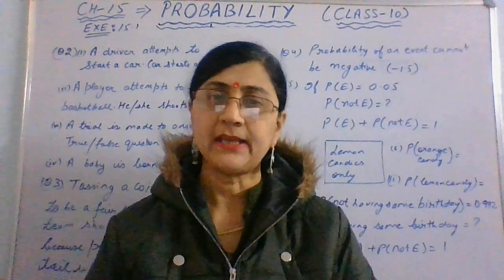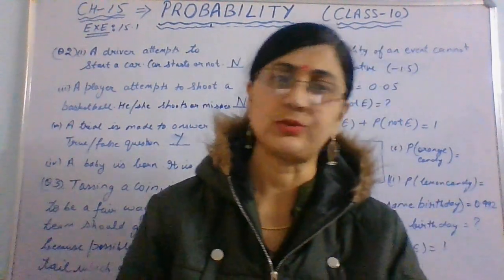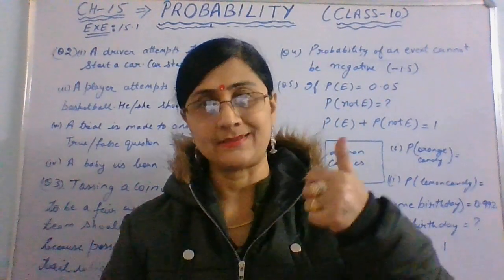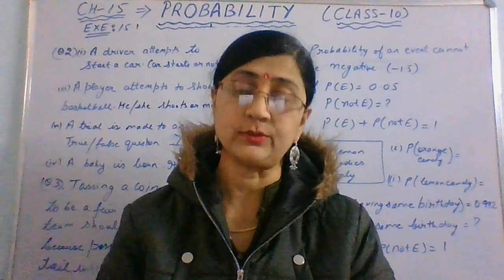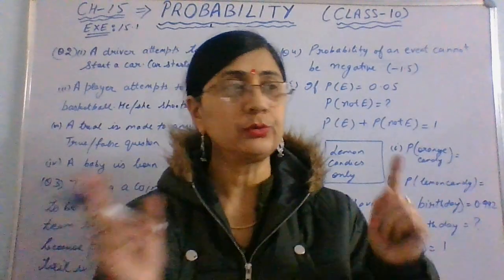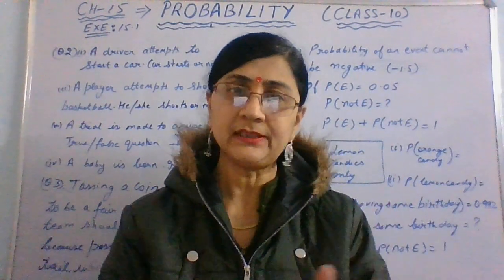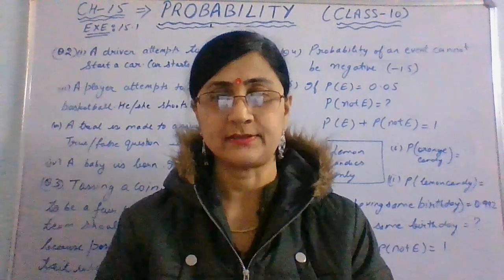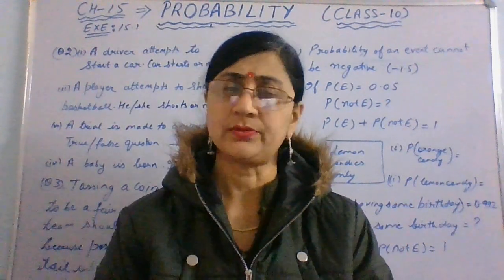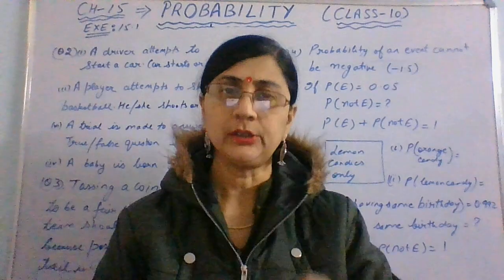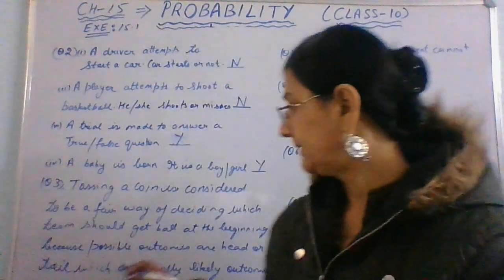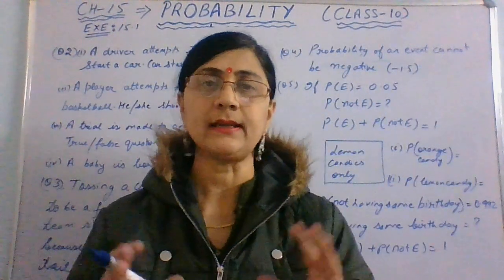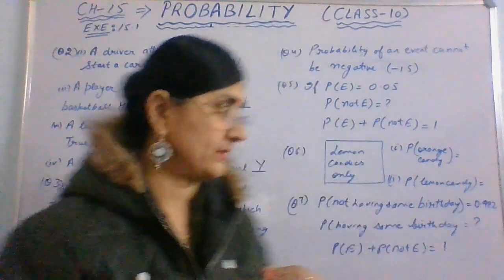So whenever we have equally likely outcomes, there are only 2 teams. We can't take a dice. In dice, we have 6 possibilities, not only 2 possibilities. If 2 teams are playing, we need only the event where there are 2 options. So we can take tossing a coin, we have only 2 options, right? So this is the reason, because there are equally likely outcomes, right?